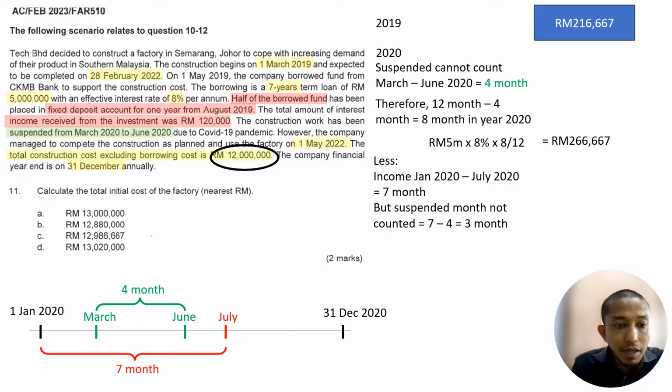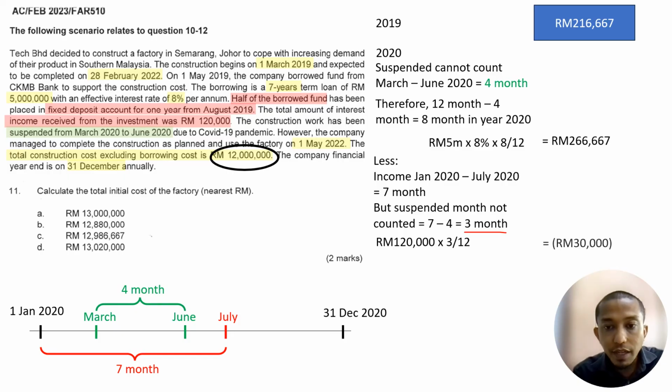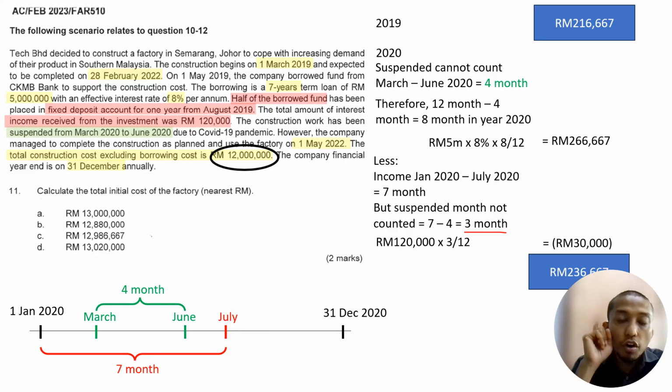Suspended months, how many months? 4 months. Therefore, 7 months less 4 months, only 3 months is counted, and only 3 months we can minus. So 3 months, how much? 120,000 times 3 over 12, we get 30,000. So 266,667 less 30,000, we get the income 236,667. That one is for year end